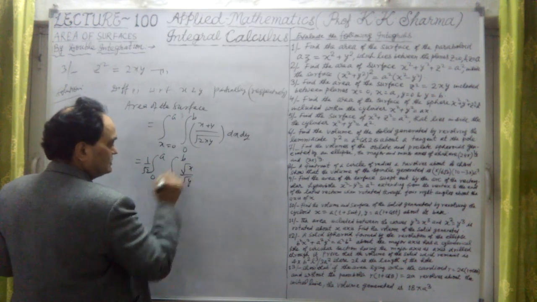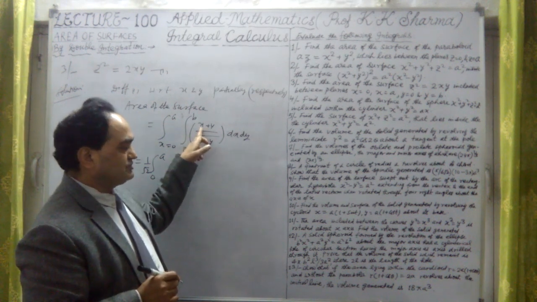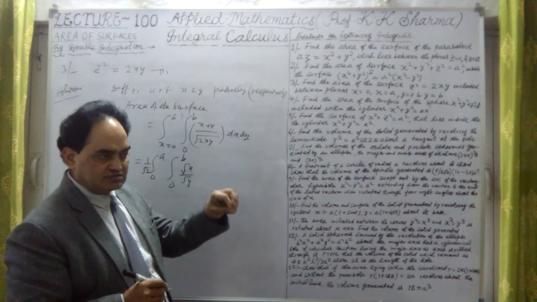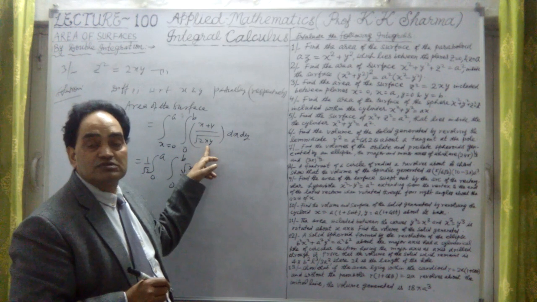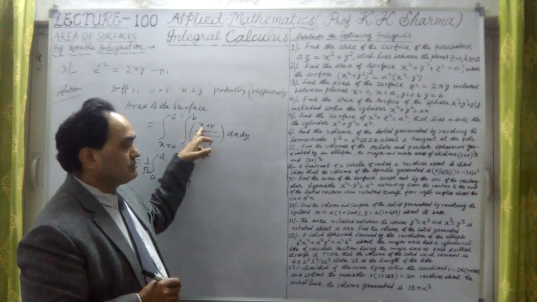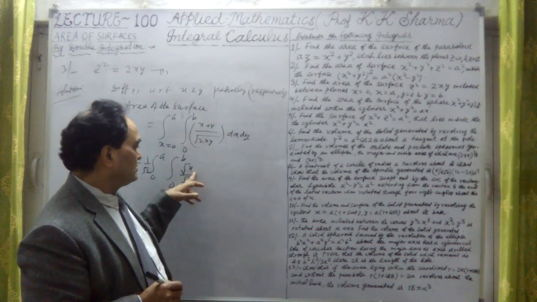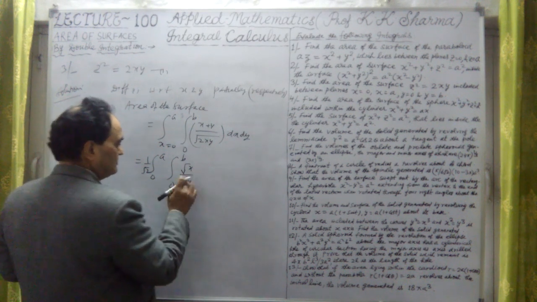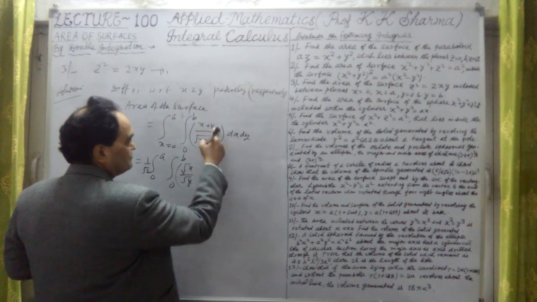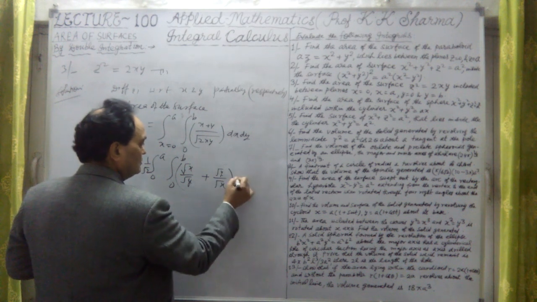Why? Because x means under root x into under root x. One under root x cancels out. This x can be written as square root x into square root x, and one square root x is cancelled out, because square root x means x to the power half, and this x is having power 1. So power 1 upon half power of x will be x raised to power half only, divided by y raised to power half, plus the second part. This is under root y upon under root x, into dx dy.